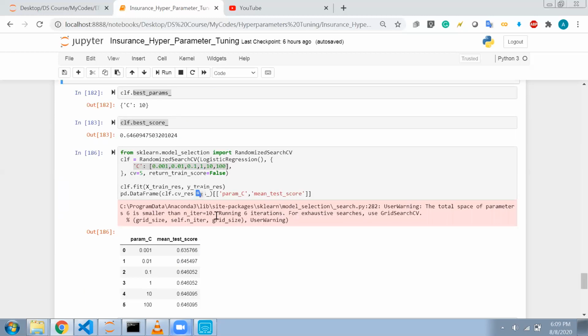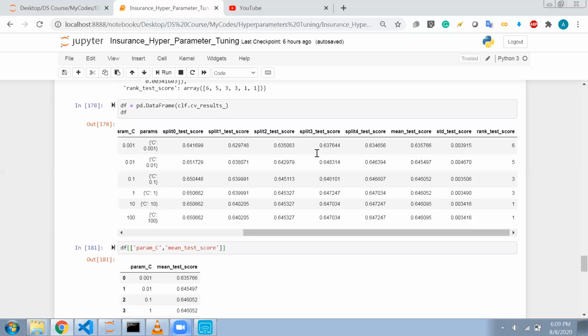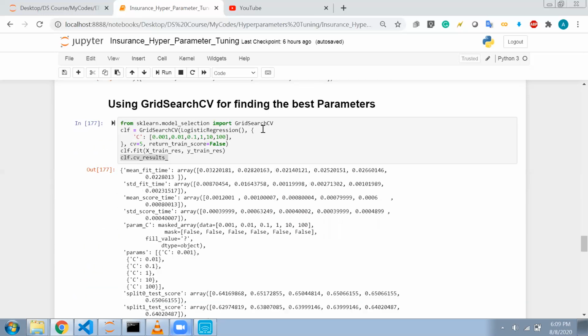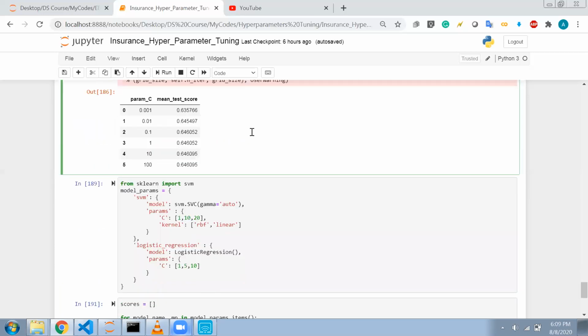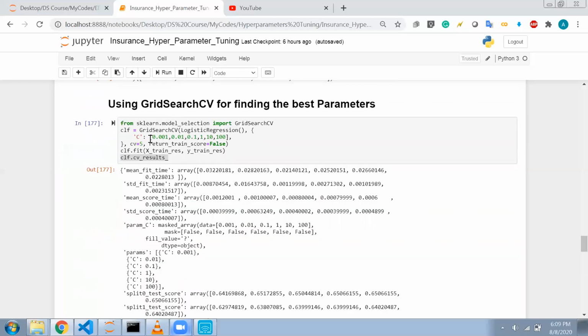Now we have another function, that is randomized search CV. It is just the optimized version of grid search CV. It is optimized because training my model every time for different values of C will take a lot of time, since I'll train for this C, then this C, then this C, and so on.